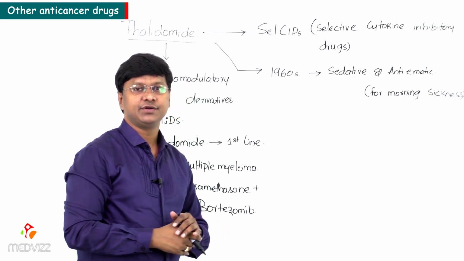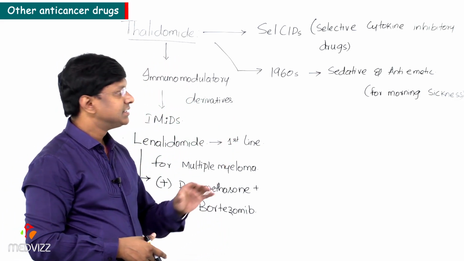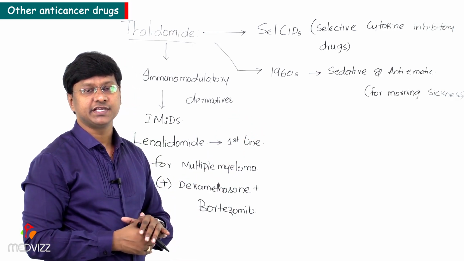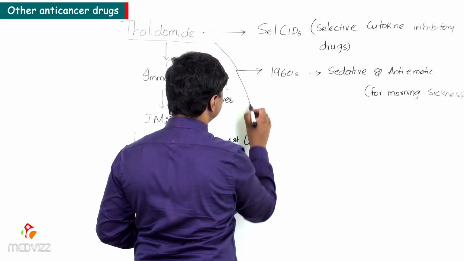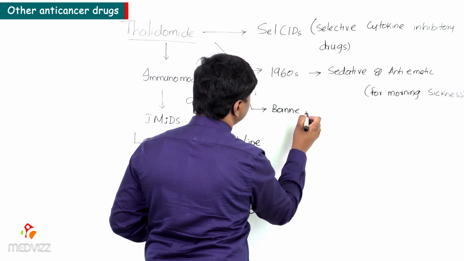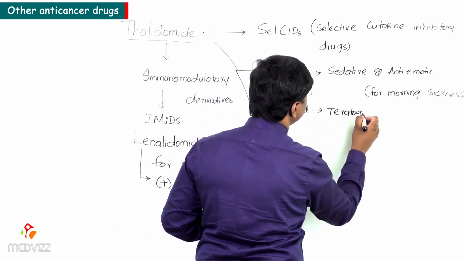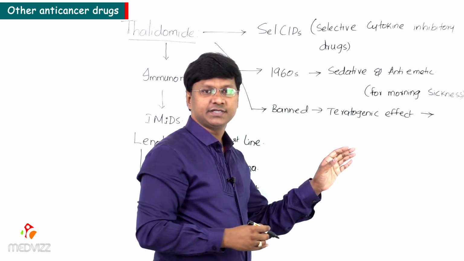But this particular thalidomide, which was being used for sedative and as well as anti-emetic effect, was completely banned. Why was it banned? Because of its teratogenic effect. And what do you mean by the teratogenic effect?